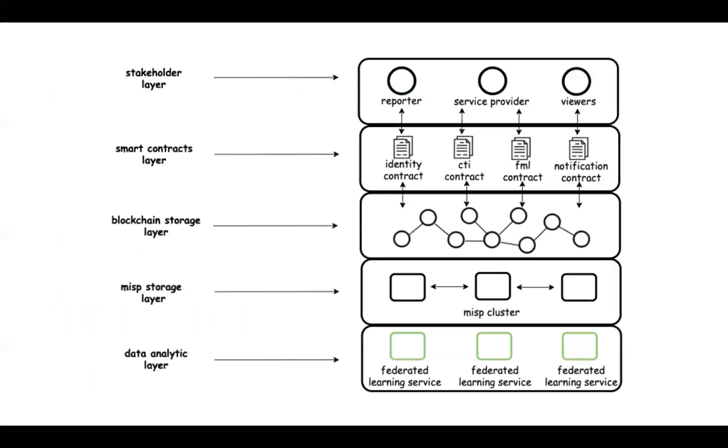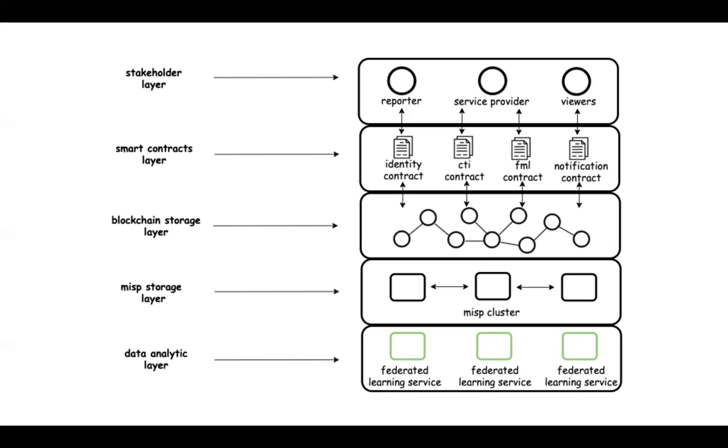Let's look at the architecture of the system. We built this system as a layered system. There are 5 main layers: stakeholder layer, smart contract layer, blockchain storage layer, MISP storage layer, and data analytics layer. Stakeholder layer: these are all the participants in the Luunu platform, basically CTI reporters, CTI viewers, and service providers, the hosts of the platform. Smart contract layer: all the functionalities of the system are in different types of smart contracts. Basically, 4 main smart contracts: identity contract, CTI contract, FML contract, and notification contract.